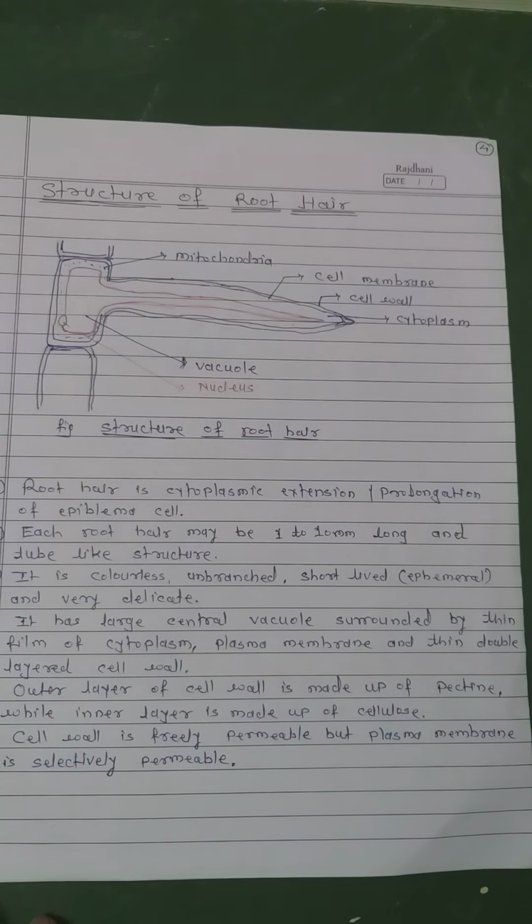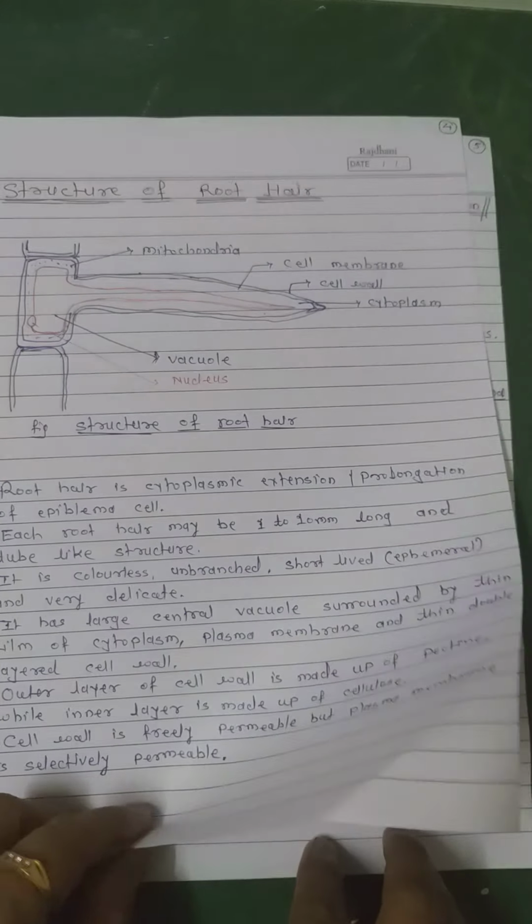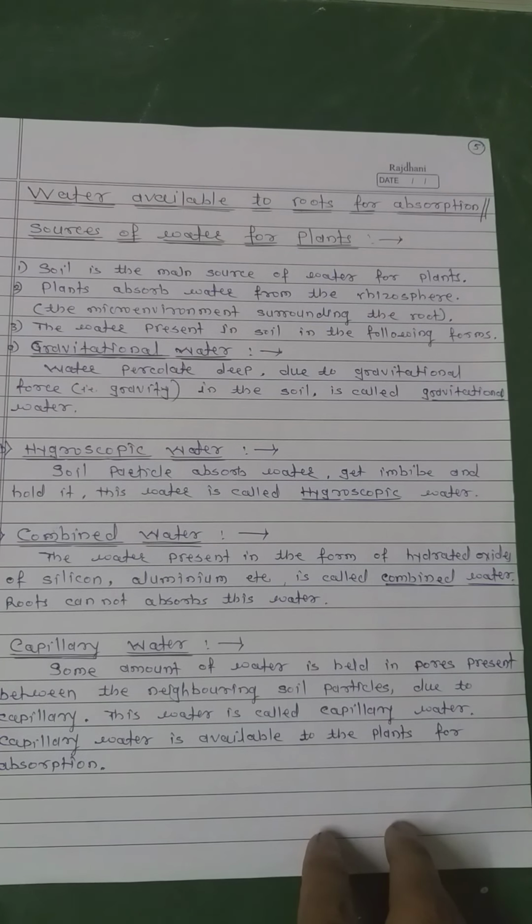Plasma membrane and a thin double-layered cell wall are present. The outer layer of the cell wall is made up of pectin while the inner layer is made up of cellulose. The cell wall is freely permeable but the plasma membrane is selectively permeable. This is the structure of root hair.